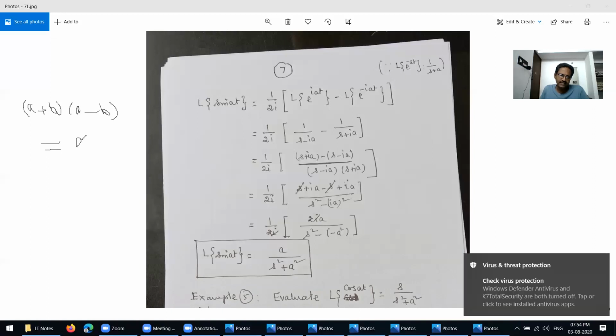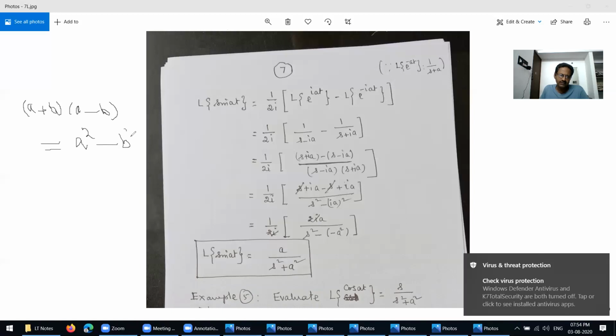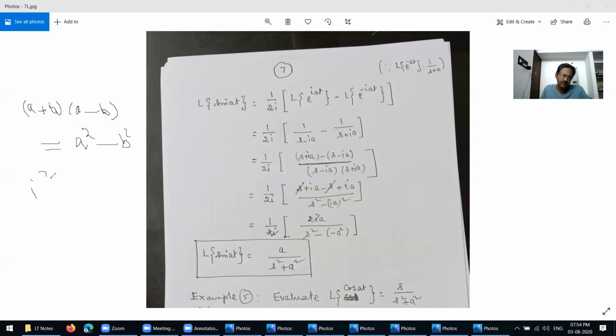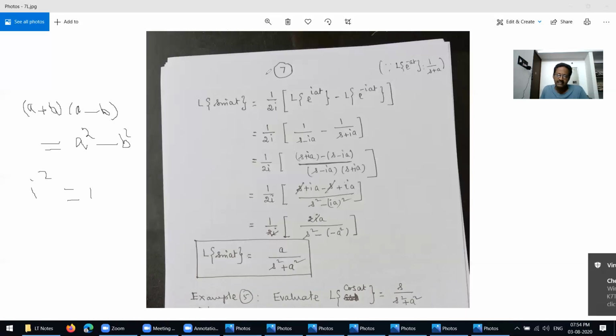You write a square minus b square, a square minus b square. One more formula is i squared equal to -1. I squared equal to -1. These are the formulas, you know very well about it.